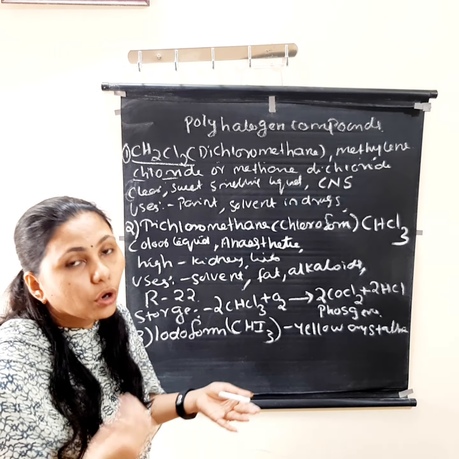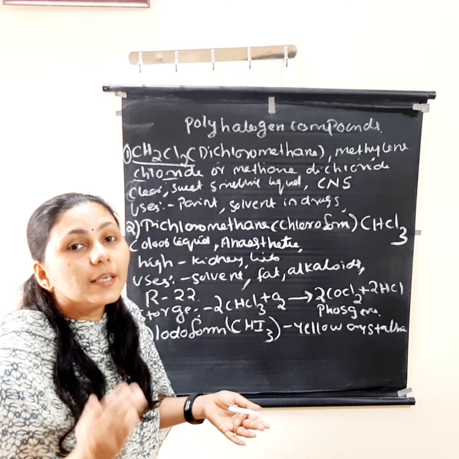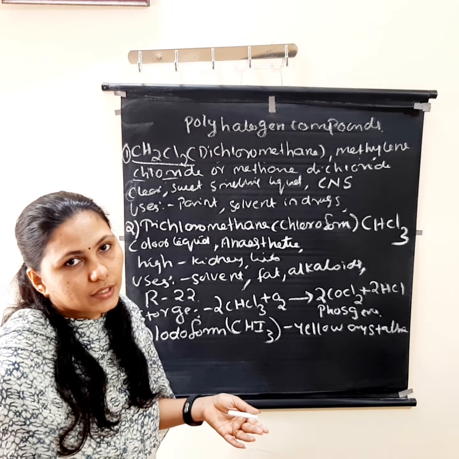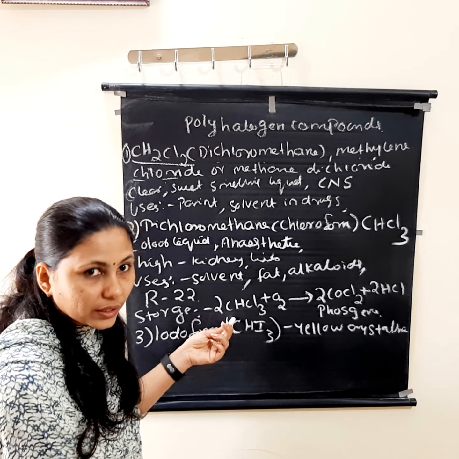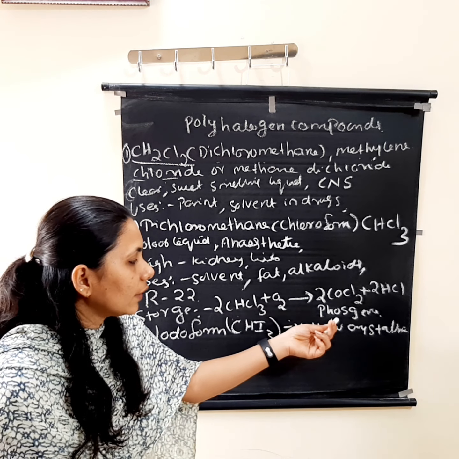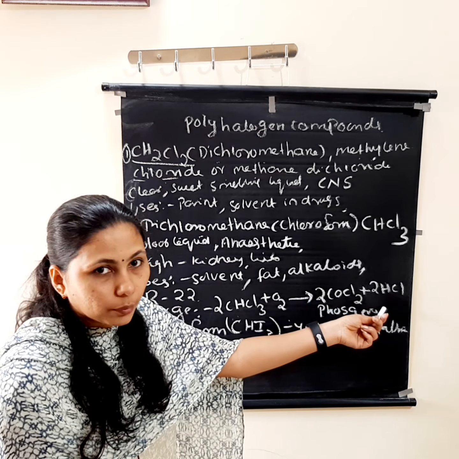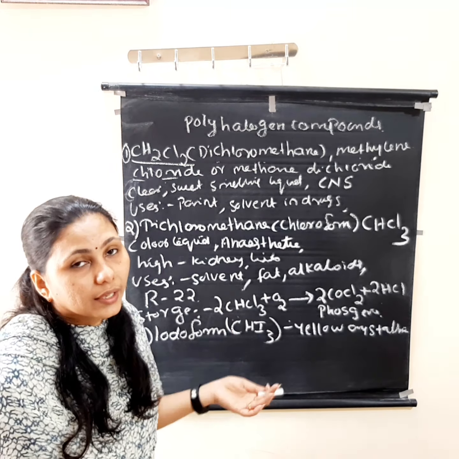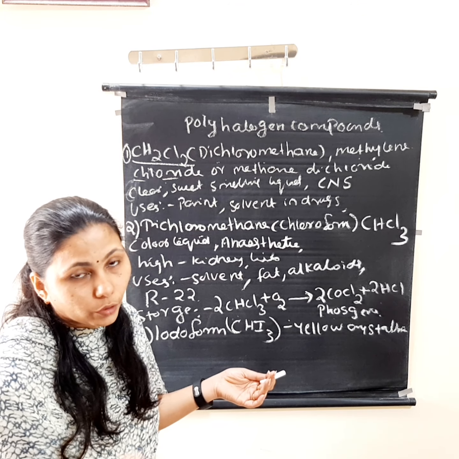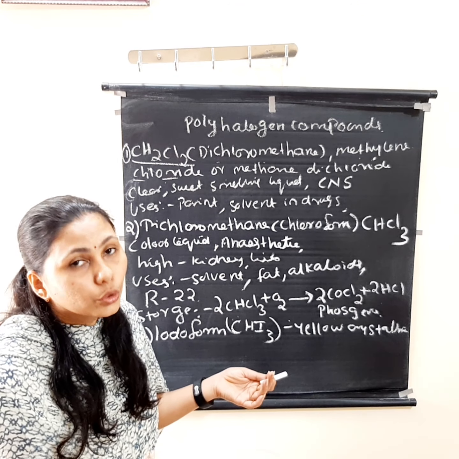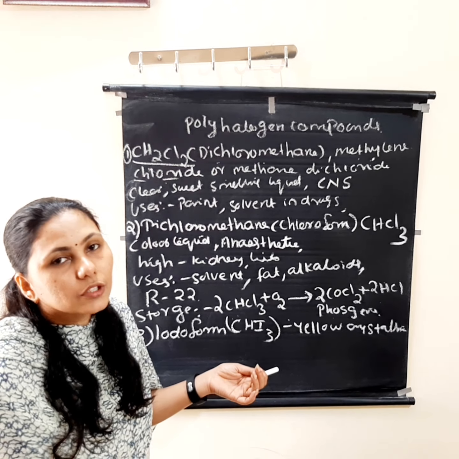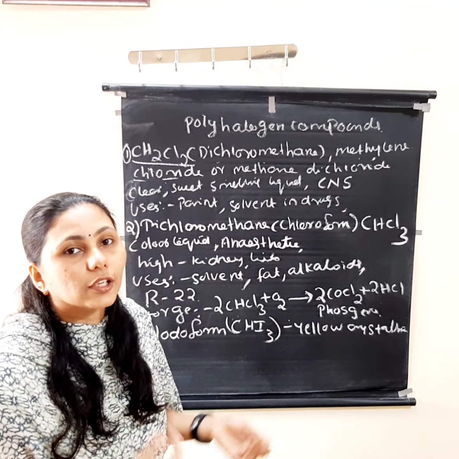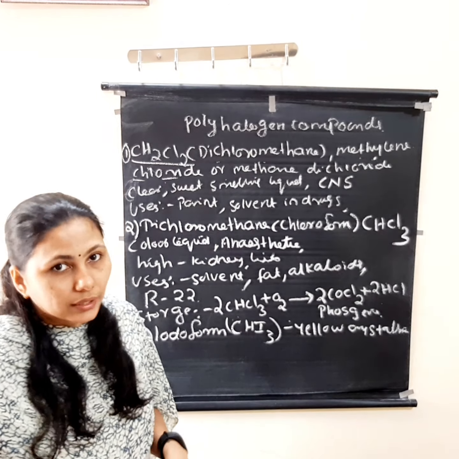Otherwise it will undergo oxidation and produce highly poisonous phosgene, that is carbonyl chloride. Okay, this is according to this equation, that is chloroform plus oxygen, we will get phosgene, COCl2, that is carbonyl chloride, plus HCl. To prevent this reaction, we can add ethanol, C2H5OH, okay, to prevent this oxidation. So chloroform will be mixed with ethanol to prevent this oxidation. Okay, here ethanol is acting as the negative catalyst.